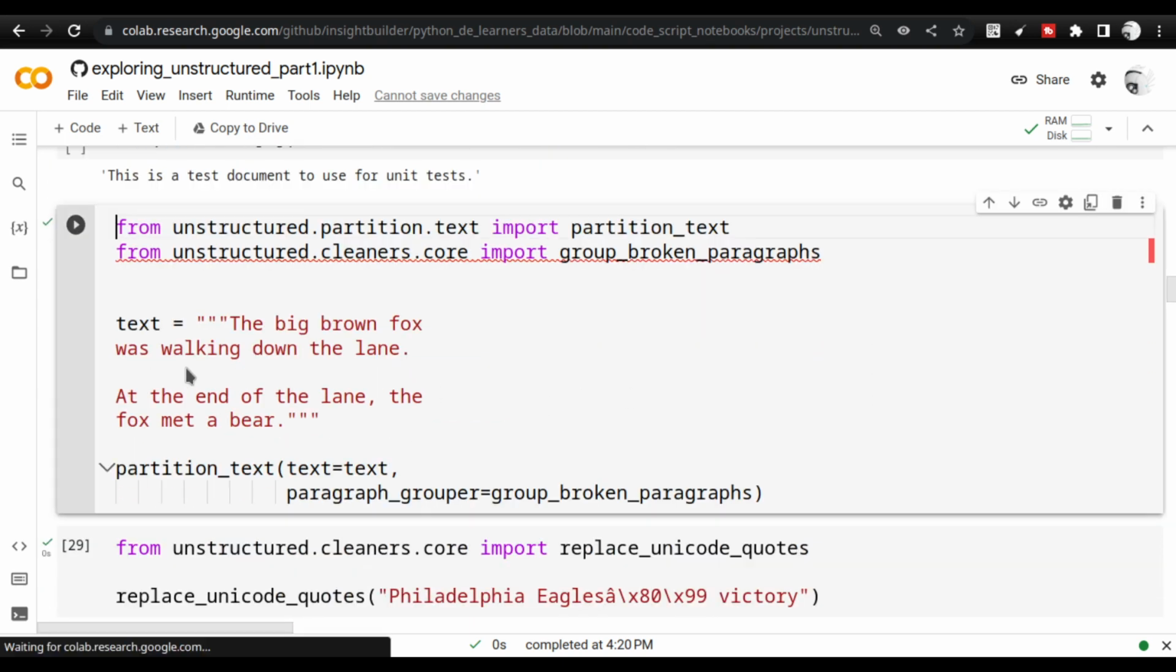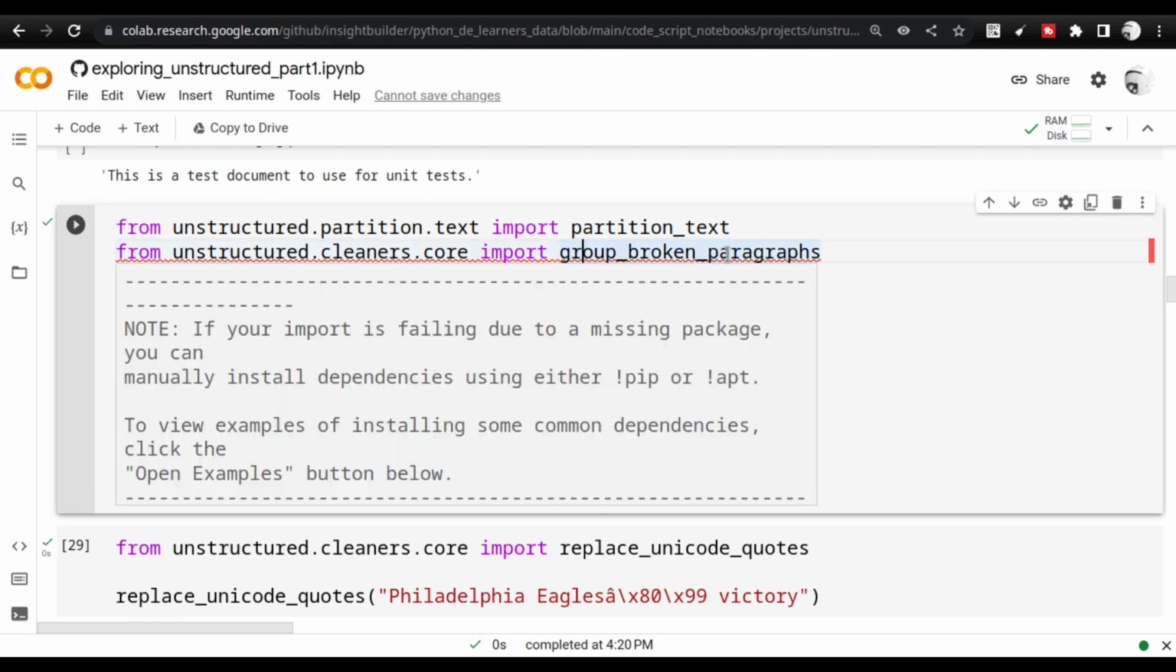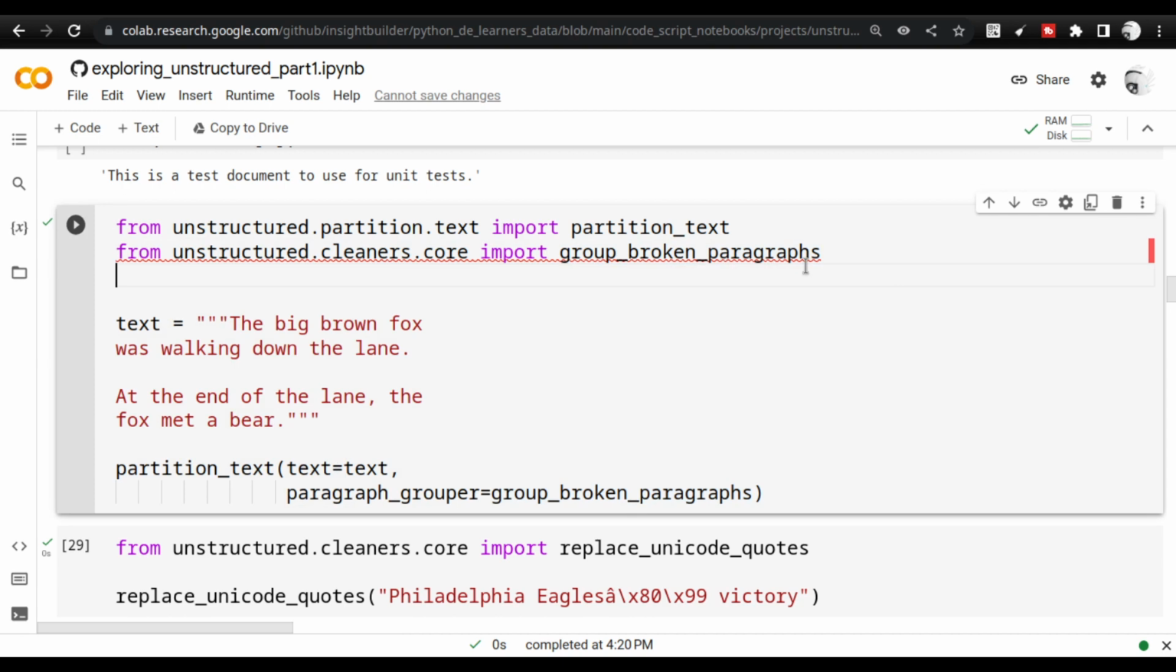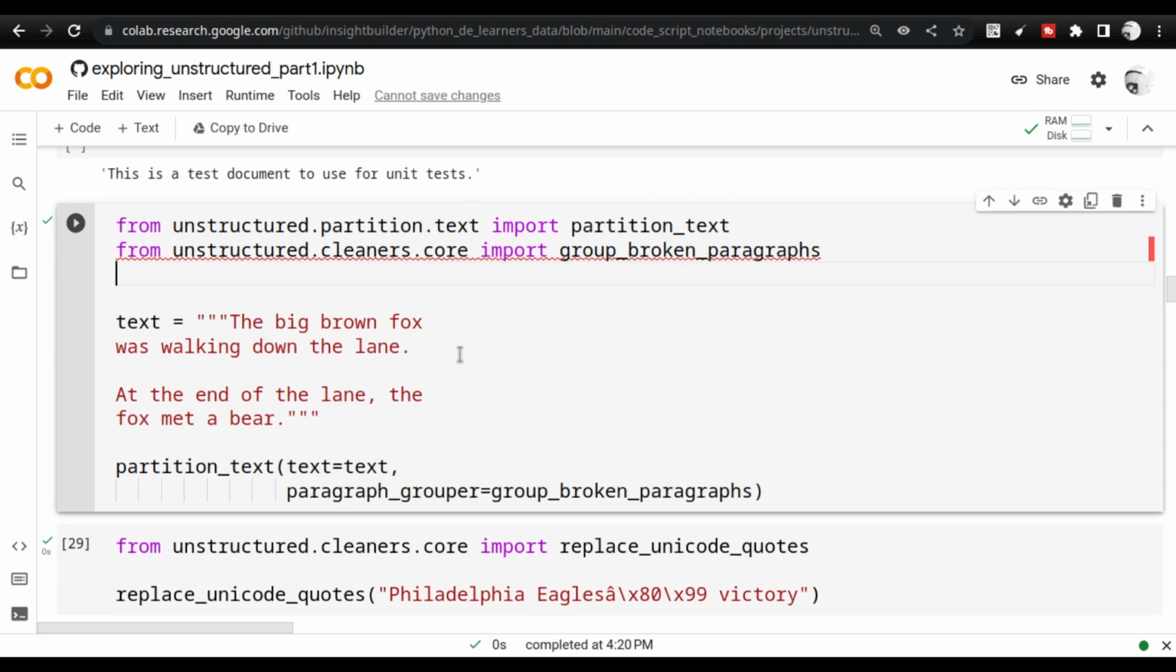Sometimes there are gaps inside the text which you can remove by using group broken paragraphs. I am facing challenges here. Probably it is something wrong with my setup. So you guys can try it out.